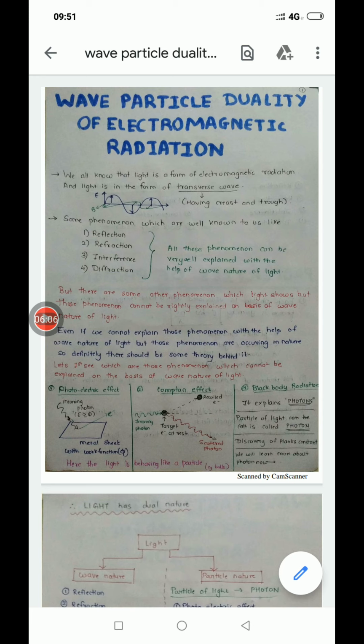We have to use the particle nature of light to explain it, because here light is behaving like a particle, not a wave. And also in blackbody radiation, which was the first theory where we calculated Planck's constant and the concept of photon, that is, the particle nature of light. A single particle of light is called a photon. The concept of photon first came in blackbody radiation.